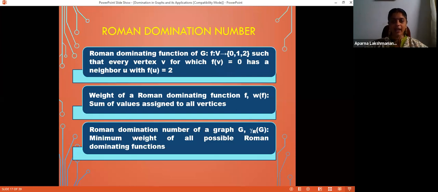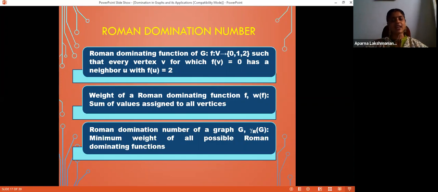Every region, either there is an army unit, which means f(v) = 1 or 2. There is 1 or 2 army units there. Or if it is 0, it must have a neighbor where there are 2 army units, from which one unit can be sent to this place where there is no unit.